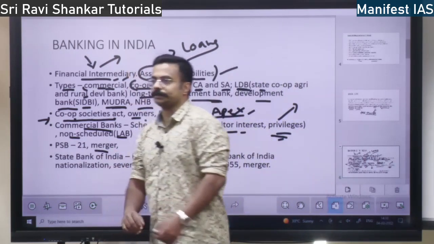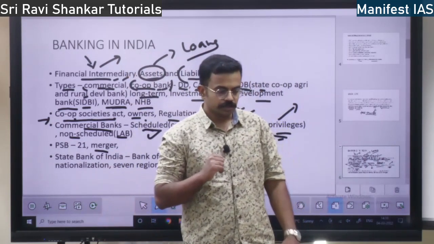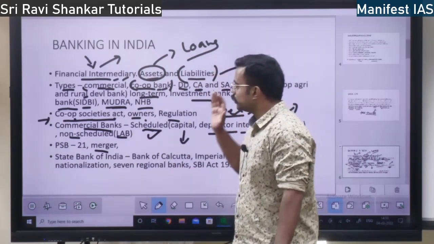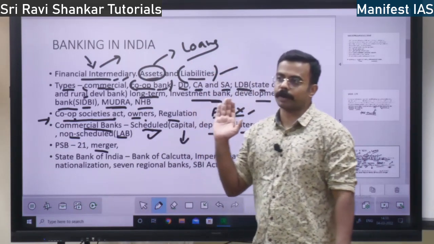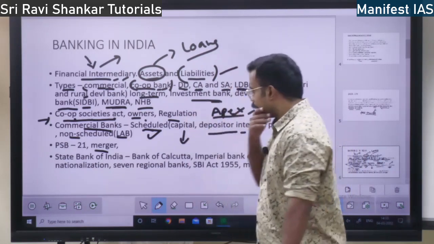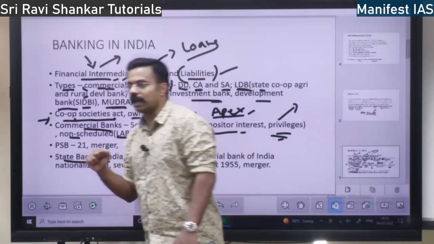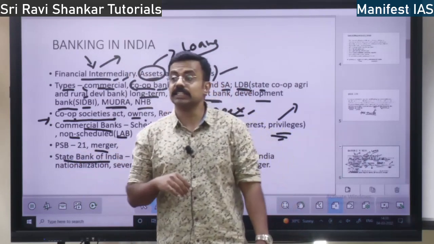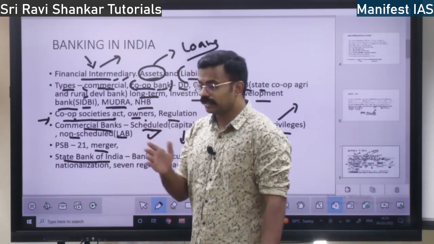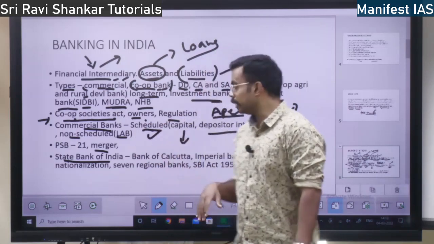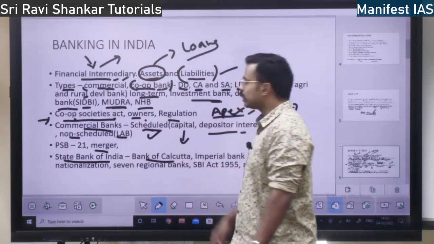We will talk about merger. Okay. So this is the concept about commercial banks, scheduled bank, non-scheduled bank, cooperative bank. Clear? Okay. Next you have State Bank of India. So this was set up in the 19th century. Some 1800 date is there. It begins as Bank of Calcutta.